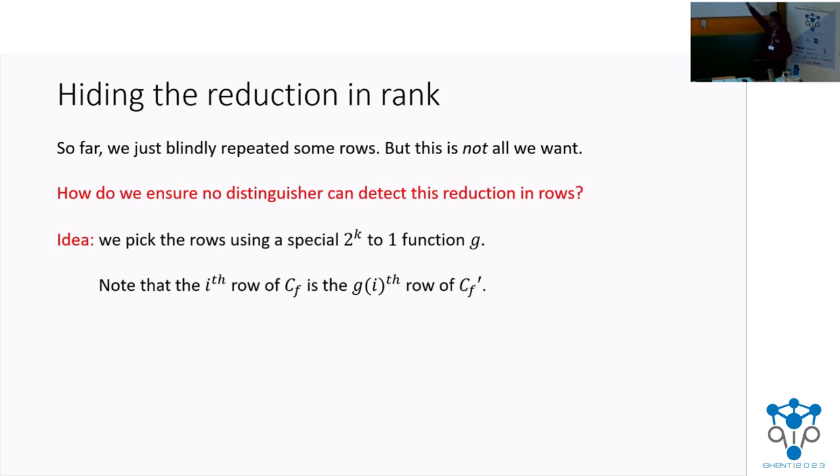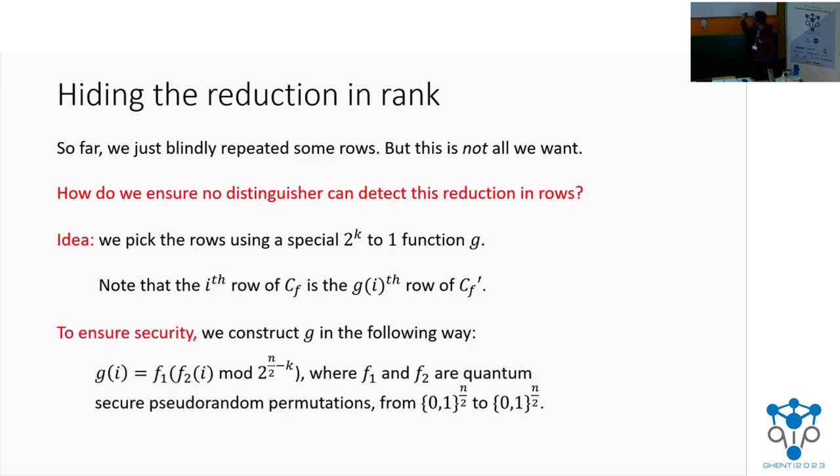Because g has a lot of collisions, automatically CF prime will always have a lot of row repetitions. And now, to ensure security, we will construct g in a very special way. We will let g be a composition of 2 quantum secure pseudorandom permutations with respect to a certain modulus.